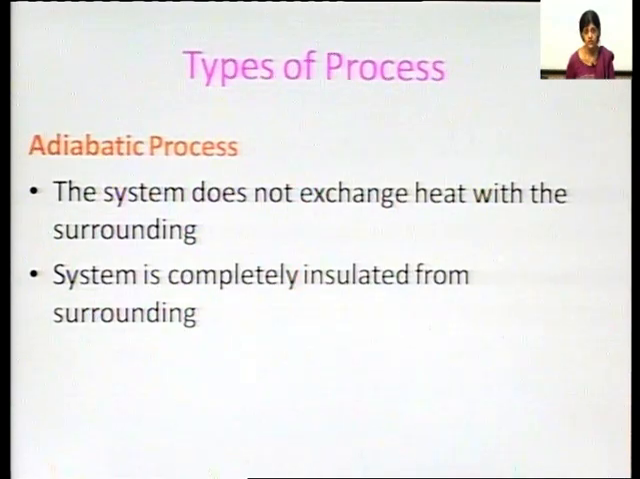The next type of process is an adiabatic process. An adiabatic process is a process in which the system does not exchange heat with the surrounding and the system is completely insulated from the surrounding. In an isothermal process, exchange of heat was taking place, but in an adiabatic process, there is no exchange of heat and the system is completely insulated from the surrounding. Now, the next type of process.